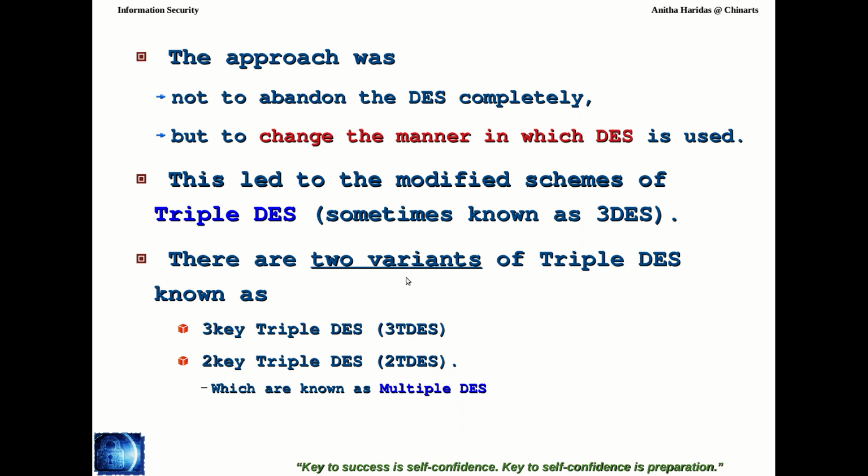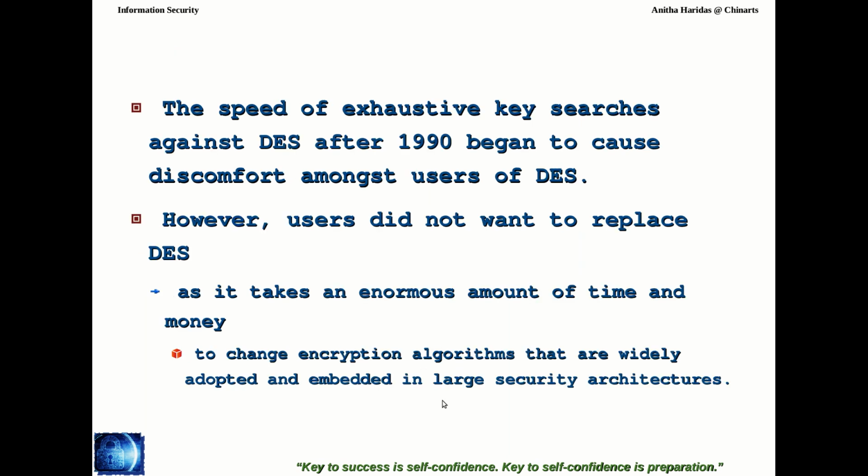Actually there are two variants of triple DES. One is 3 key triple DES, the other one is 2 key triple DES. And these 2 key triple DES and 3 key triple DES is what we call multiple DES. So what you have to understand here is triple DES was introduced as a modified scheme for the large security architectures which were using DES for their crypto system.